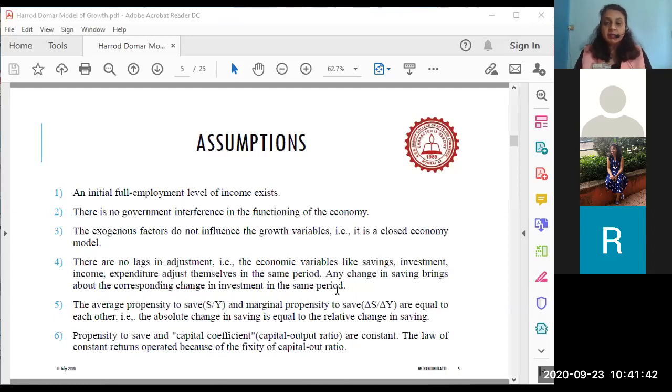That is why the HD model believes that savings and investment will go together, in order to promote economic growth, economic development and adjustments.